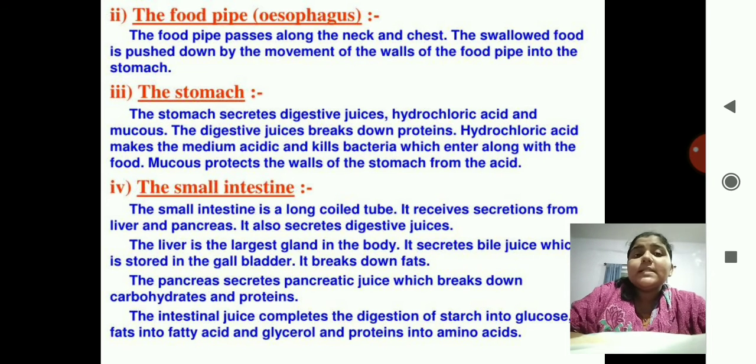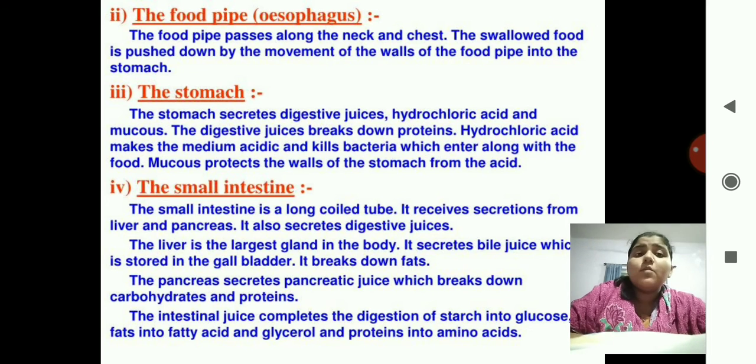The stomach secretes digestive juices, hydrochloric acid, and mucus. Mucus is a sticky substance present in the stomach lining which does not allow the stomach walls to touch the acid. That is known as mucus. The digestive juices break down the proteins. Hydrochloric acid makes the medium acidic and kills bacteria which enter along with the food. So this is a protective measure taking place in the stomach.